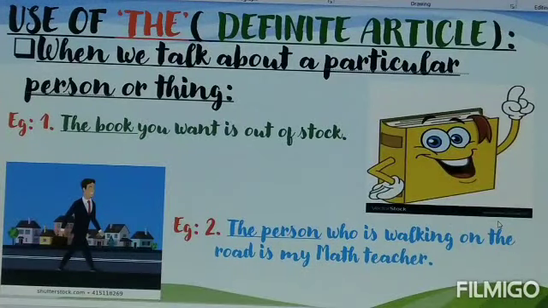Firstly and most importantly, you need to remember that the definite article is used to refer to specific objects. For example, the book you want is out of stock. Here the book refers to a particular book. That means a specific book which you wanted to buy is out of stock, but not any other book. Now let us look at the second example. The person who is walking on the road is my math teacher. So here I am referring to a specific person. So that's why I used the definite article.